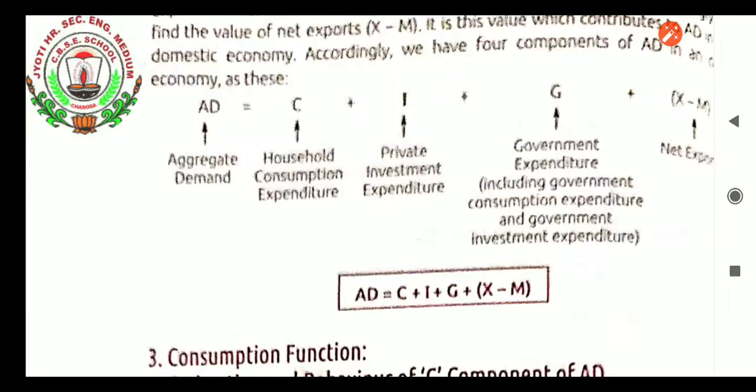Government makes some expenditure for the welfare of the society, so that is government expenditure. As well as net exports, through which we come to know how much is the demand for our goods in the international market as compared to our businessmen who are importing goods from the outside market.